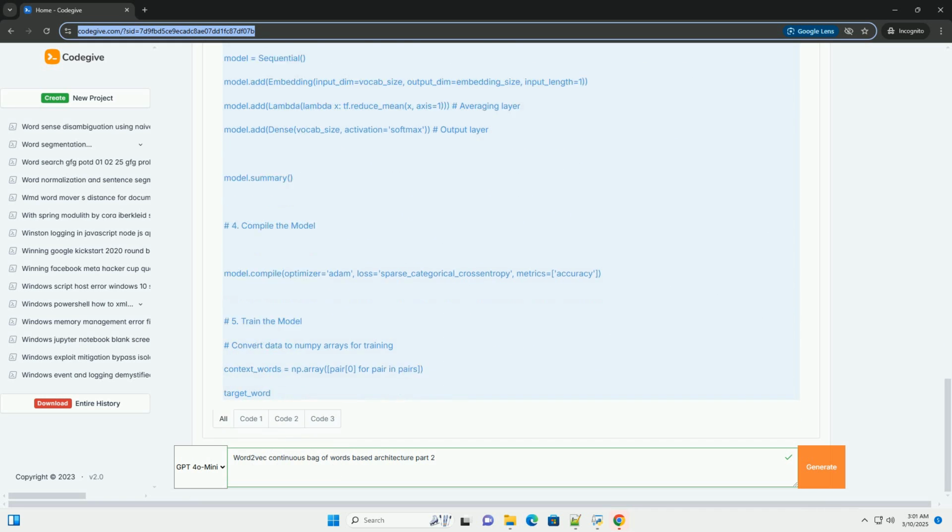2. Generate training data. We are using tensorflow.keras.preprocessing.sequence.skipgrams here. This function is an extremely useful utility in Keras for automatically generating training data suitable for word embedding models like Word2vec, including both skipgram and CBOW variations.